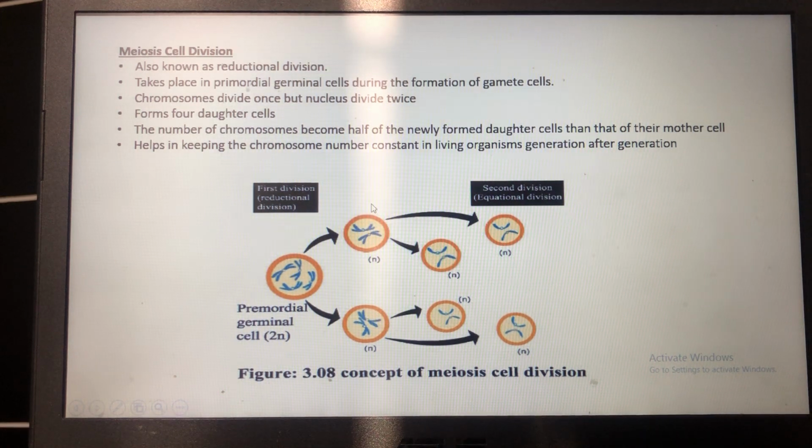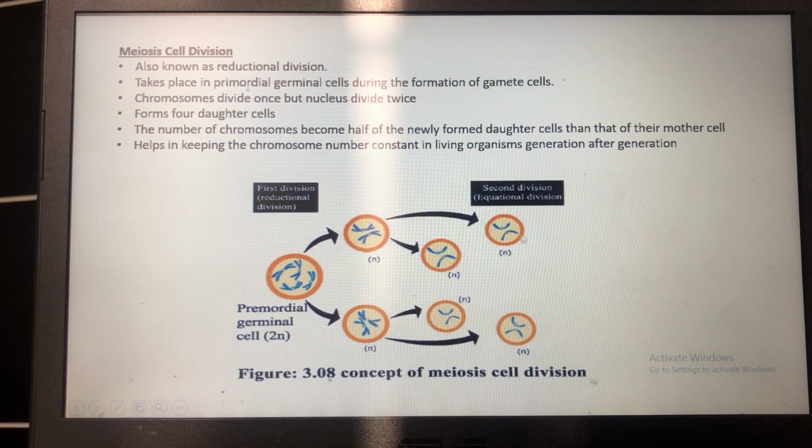That means meiosis 1 is actually the reductional division. So you can see that this primordial germinal cell containing the diploid number of chromosomes, that means here you can see that 4 chromosomes are present, and it became half by meiosis 1.